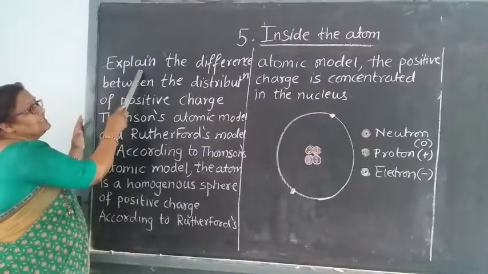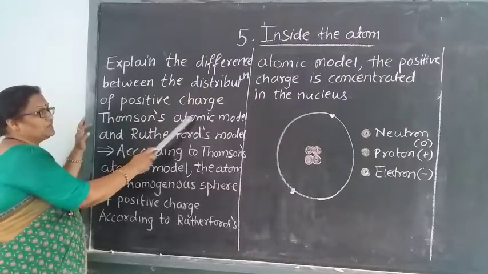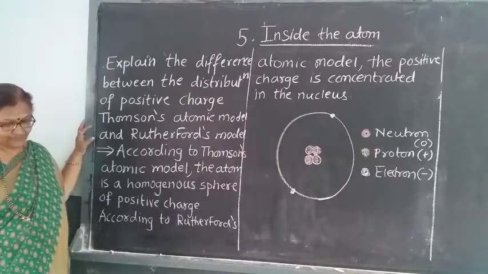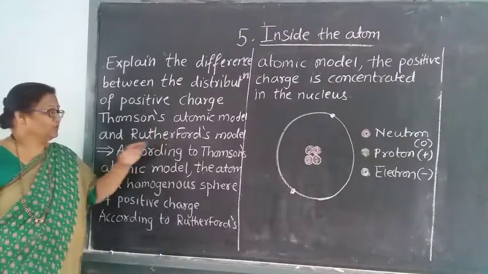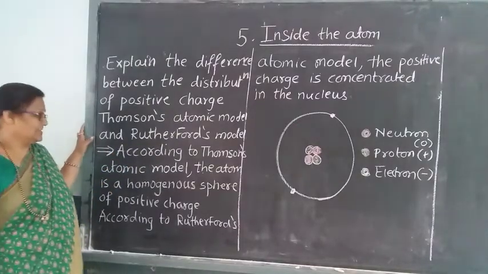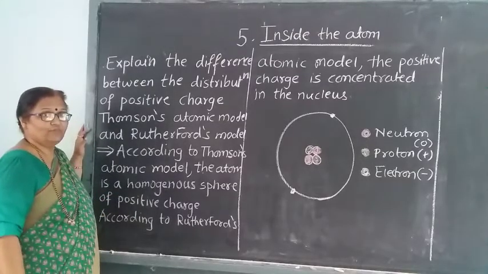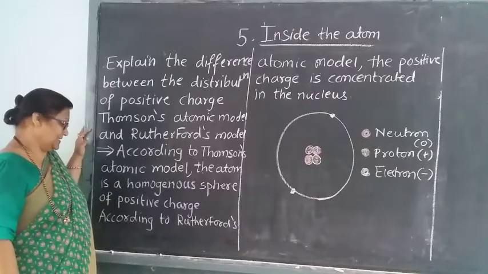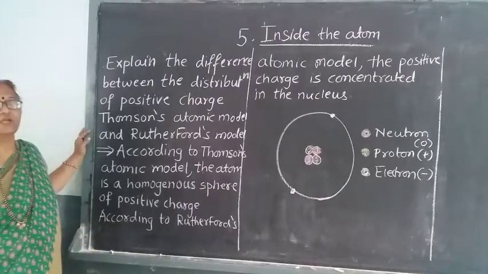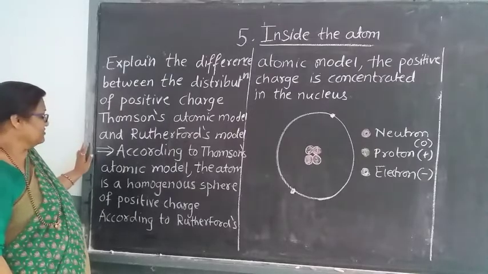The next question is: explain the difference between the distribution of positive charge in Thomson's atomic model and Rutherford's model. According to Thomson's atomic model, the atom is a homogeneous sphere of positive charge.